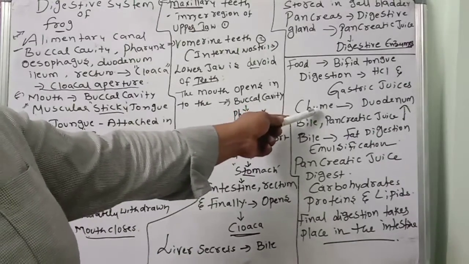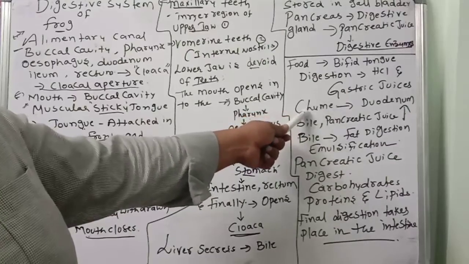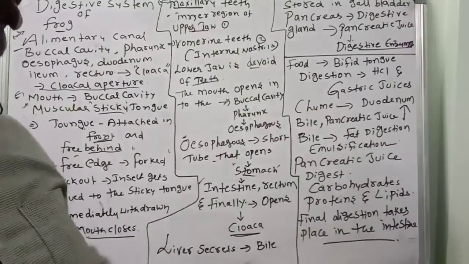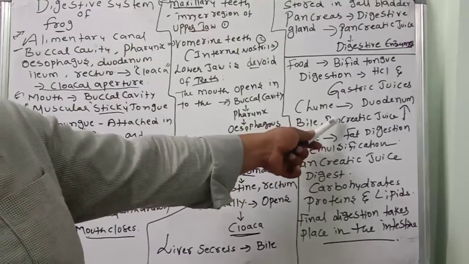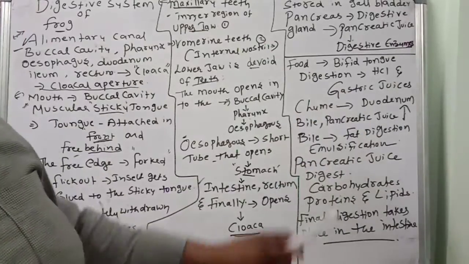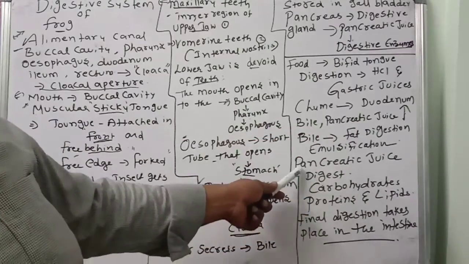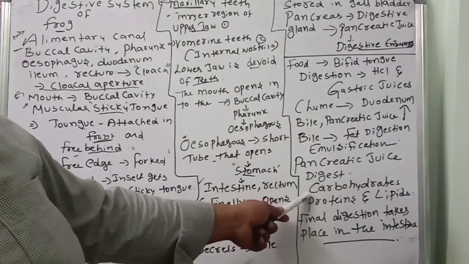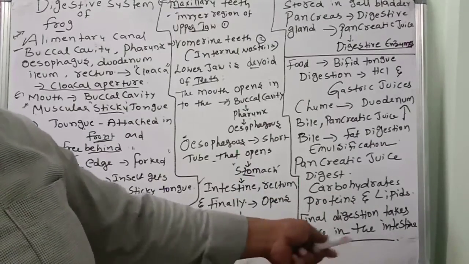The partially digested food is called chyme, which goes from the stomach to the duodenum. Then bile and pancreatic juice also enter the duodenum. Bile helps in fat digestion, emulsification, and pancreatic juice digests carbohydrates, proteins, and lipids. So finally, digestion takes place in the intestine.